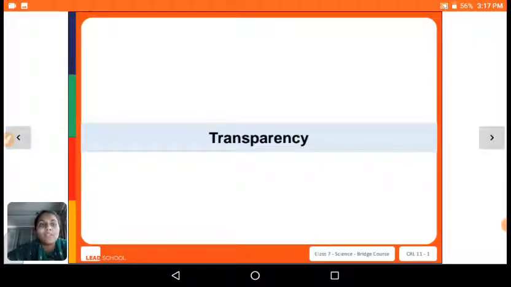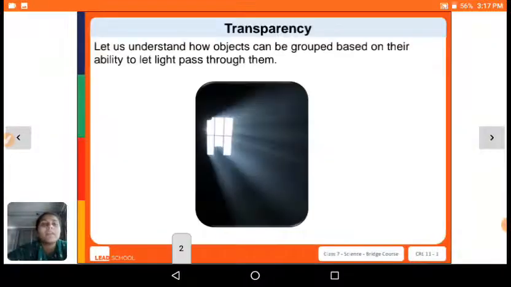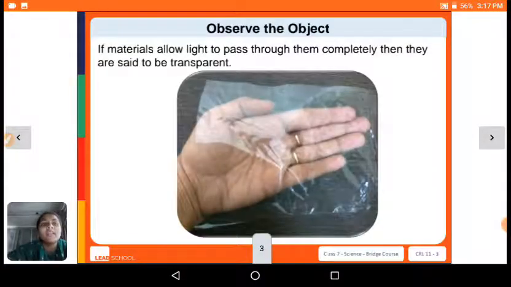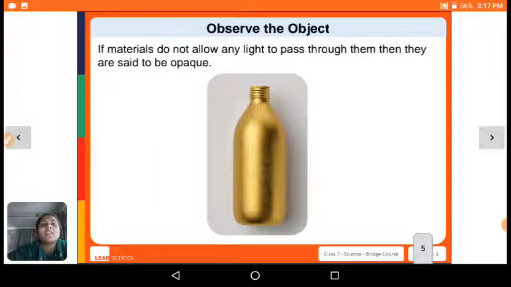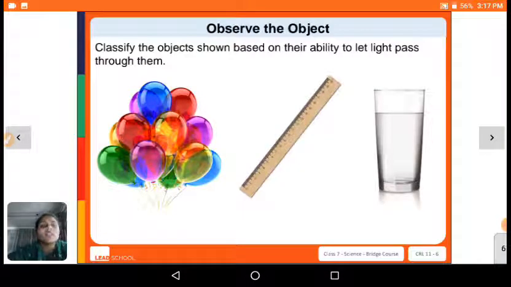Now let's start with another property of materials, which is transparency. Let us understand how objects can be grouped based on their ability to let light pass through them. If a material allows light to pass through it completely, then it is said to be transparent. If a material allows some light to pass through it, then it is said to be translucent. And if a material does not allow any light to pass through it, then it is said to be opaque, right? So we saw three types of transparency: transparent, translucent, and opaque.